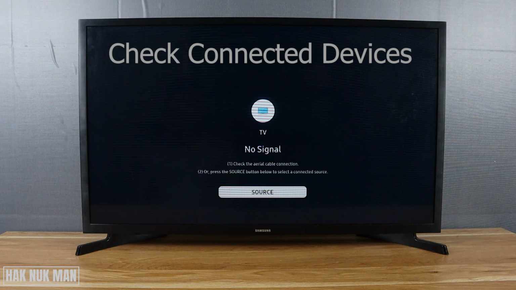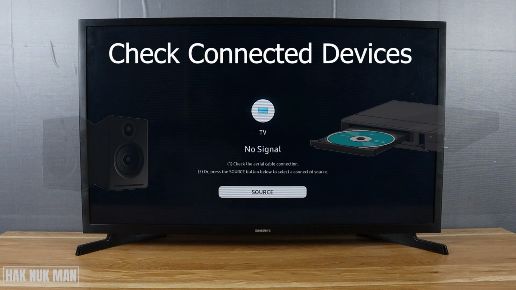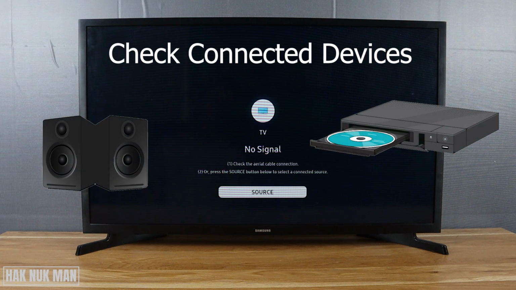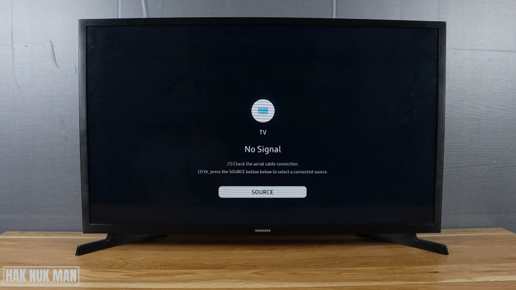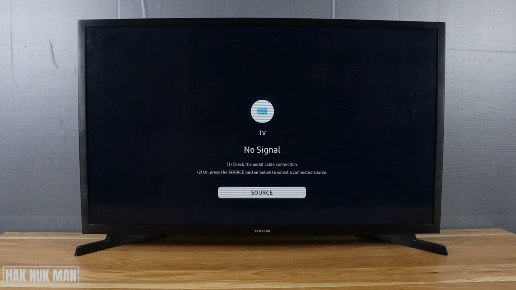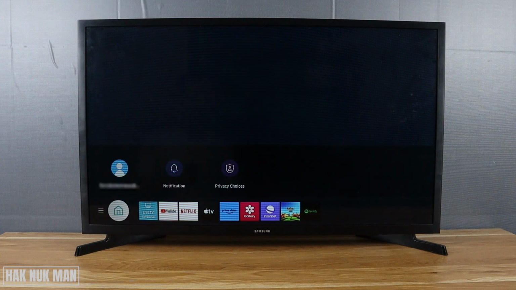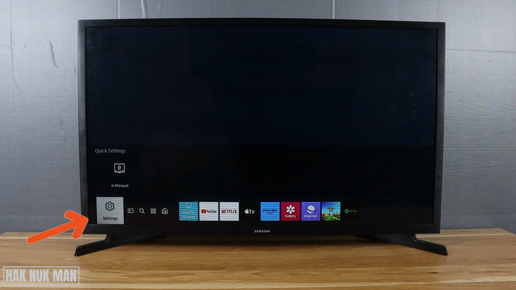Secondly, if you connect the TV to an external device, check on them. For example, if you connect the HDMI to another sound device, the sound will go to that device. Okay, if you connect an external device, just go to the TV setting to check the sound output. First of all, press the home button and go all the way to the left.